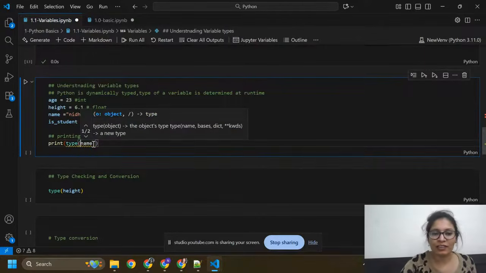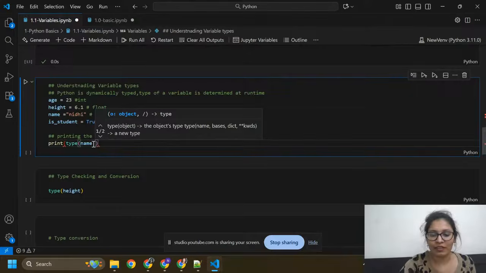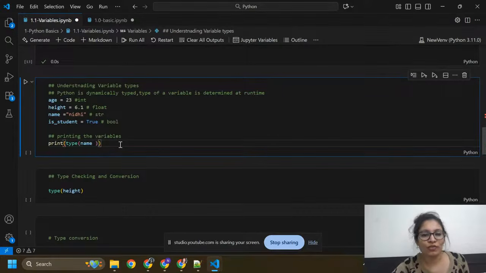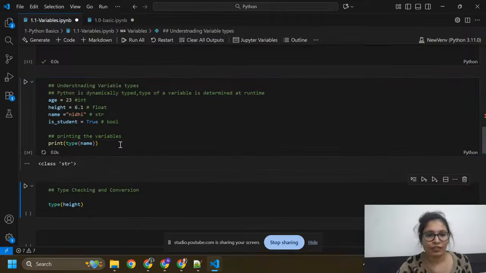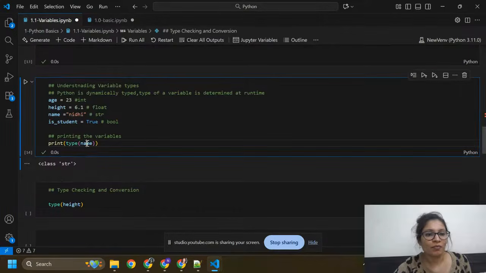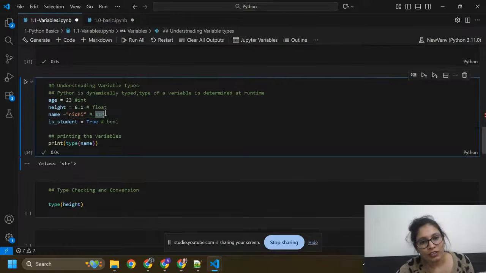Type means what kind of data we have. I'm going to print the type of name, so it will give you str, meaning the variable name equals to Nidhi is a string.